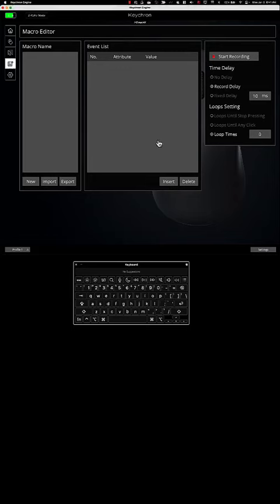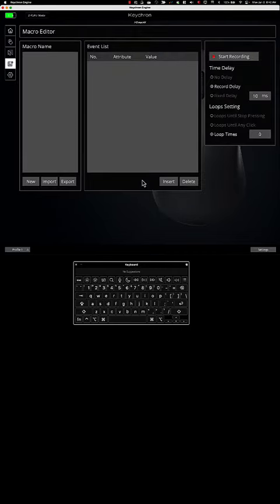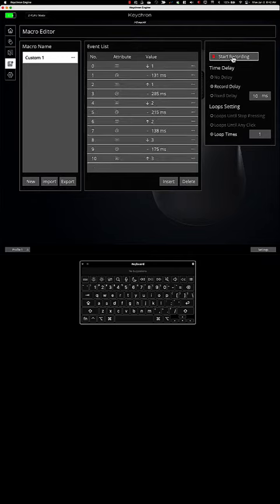I'm going to show you the issue with macros on 1.0.3. So you can see below the engine we've got the keyboard monitor. I'll now create a macro that's simple: new, record. I'm pressing 1, 2, 3, as you can see below. Stop. That's custom 1. Let's just call this 1, 2, 3.